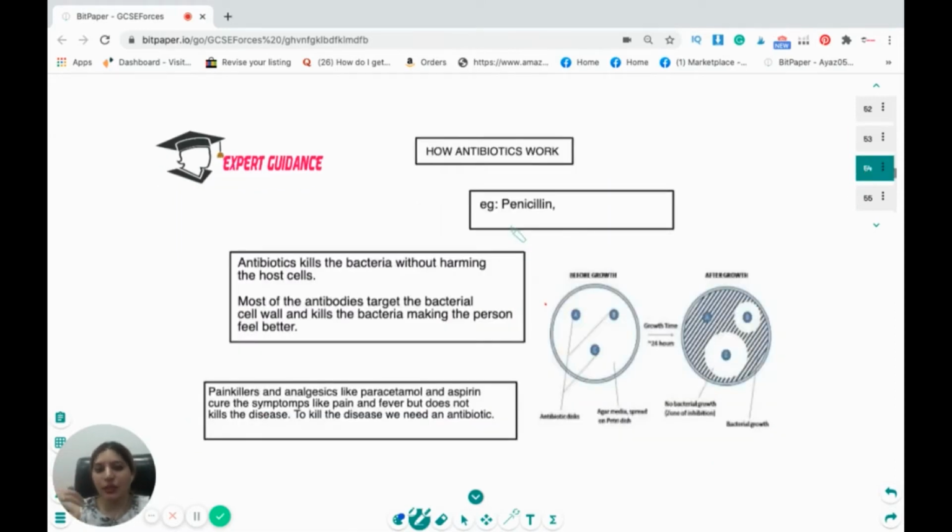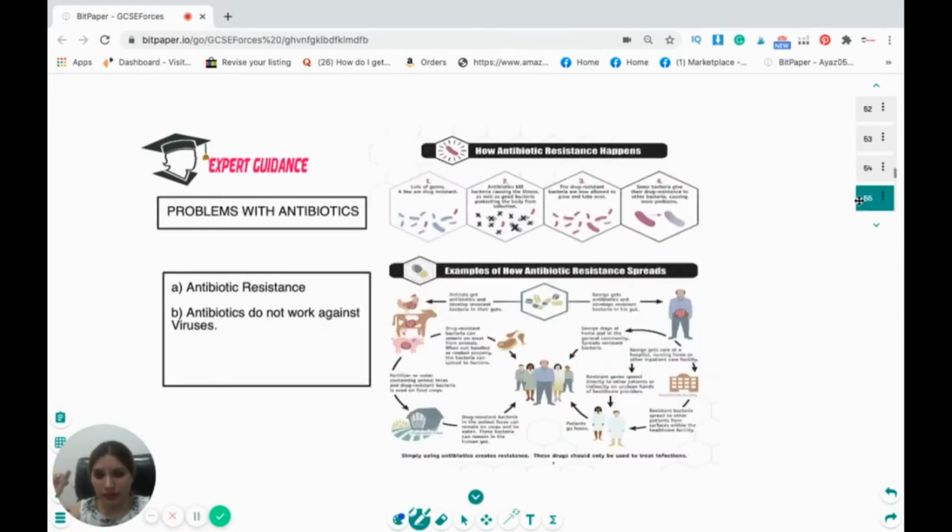Now, how do antibiotics work? For example, penicillin. Antibiotics kill the bacteria without harming the host cell. Why? Because antibiotics target the bacterial cell wall and kill the bacteria, making the person feel better. Painkillers and analgesics are used to treat symptoms like pain and fever, but do not kill the disease. To kill the bacterial disease, you have to use an antibiotic. Okay, now we discussed at the start that there's a problem with antibiotics called antibiotic resistance. Now, what happens in antibiotic resistance?